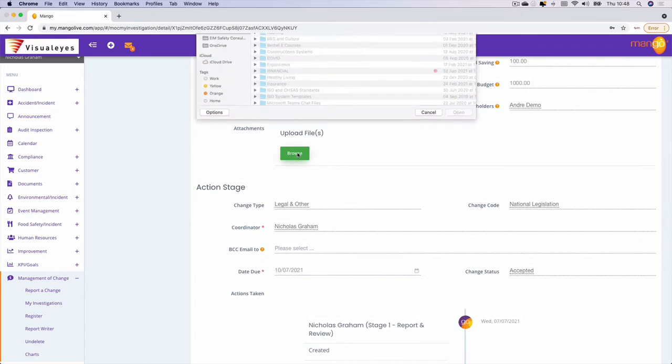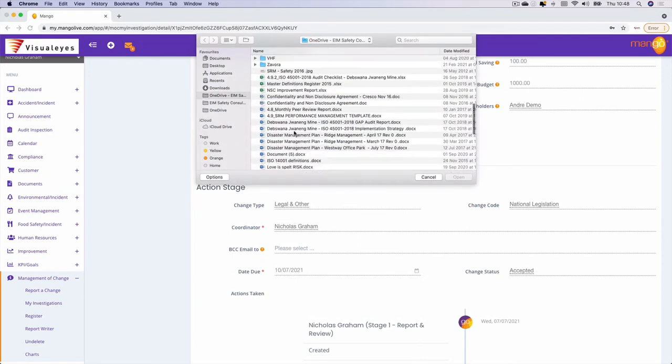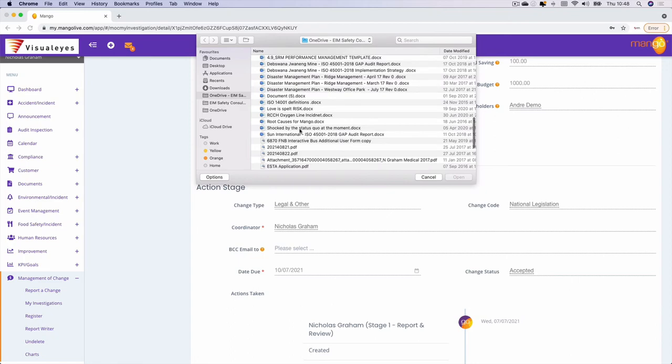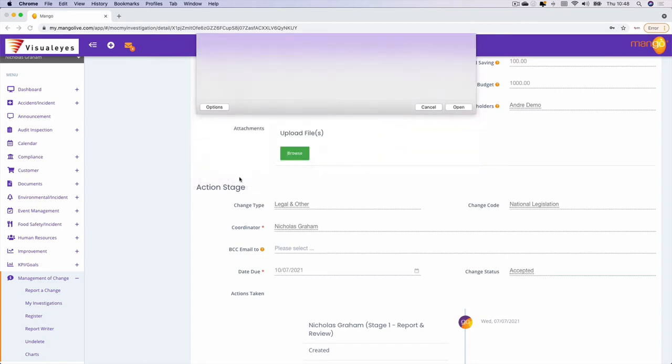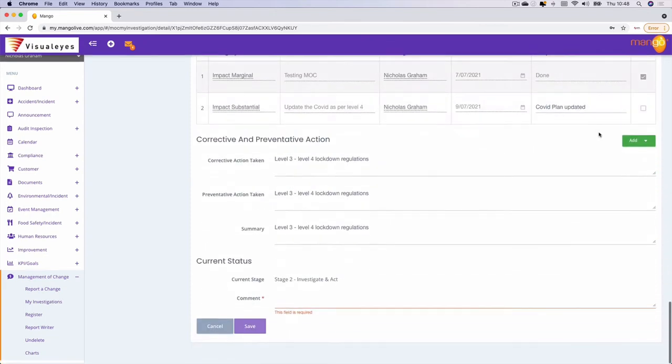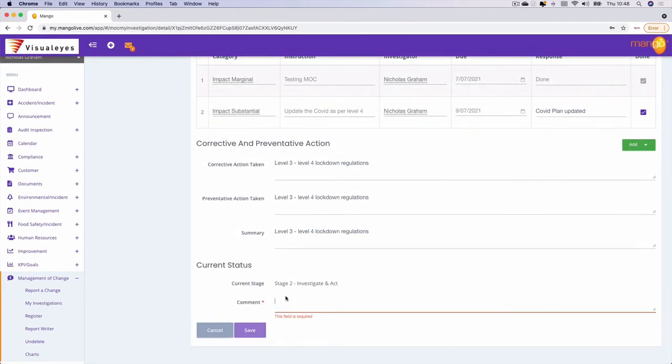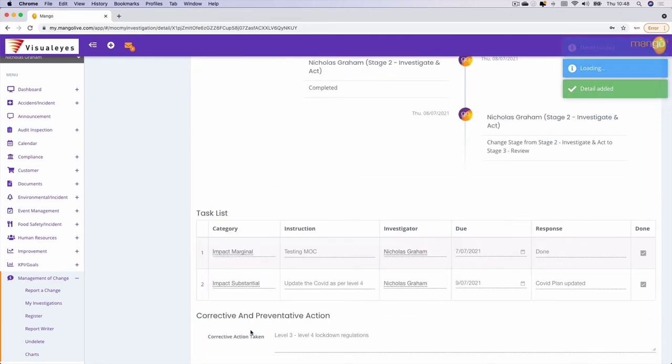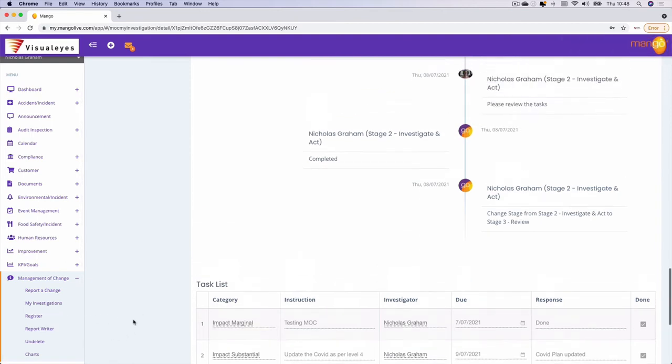I can upload a copy of the updated COVID plan with that. Let's say it's there. Hypothetically, I'm just going to upload a fictitious document just to meet the requirements. So I've uploaded the new COVID plan. I can say that the task that's been assigned to me has now been completed, and I'm going to ask the coordinator to review. So the coordinator is now going to get a notification from the system where they can go in and they can review all of the work that's been done to date.